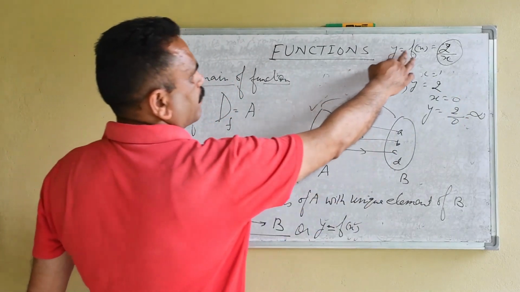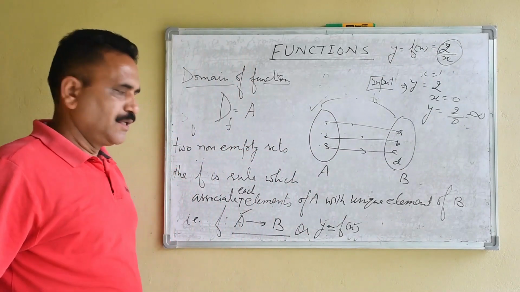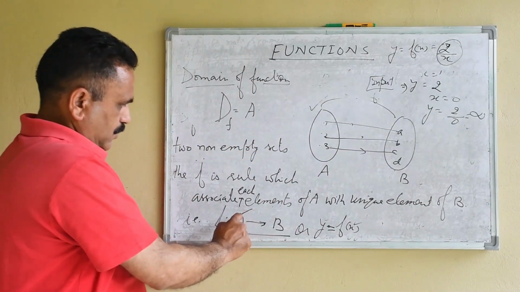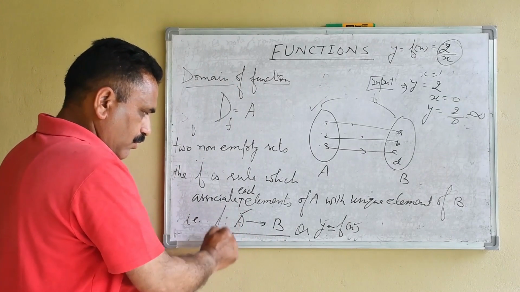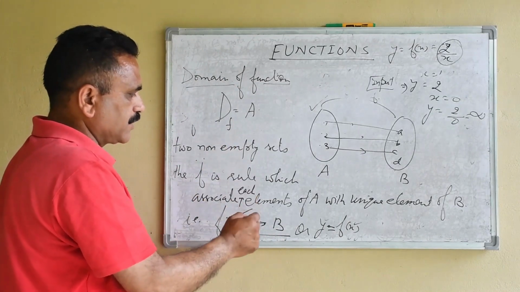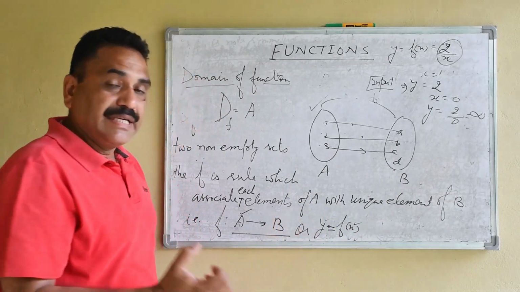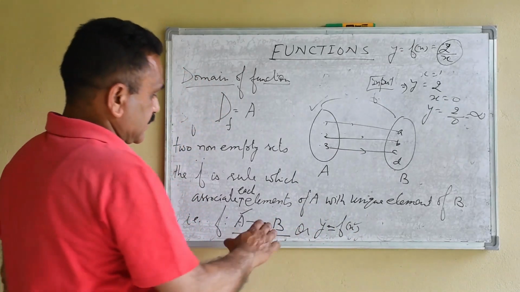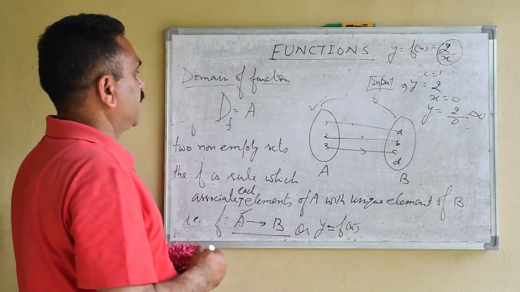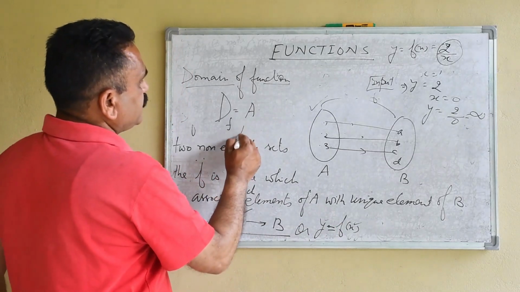As I am taking the example y is equal to f(x) is equal to 2 upon x, set A is known as the domain of the function, or we can say the values of x for which y has a real value. The set is known as the domain. And what is the range of a function?